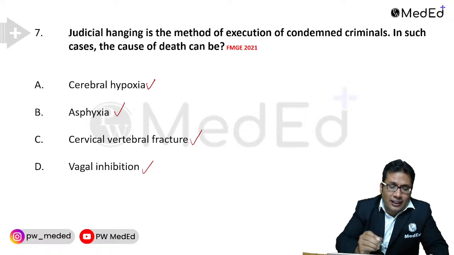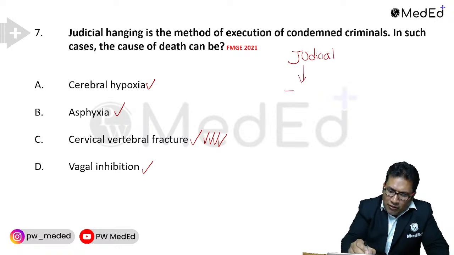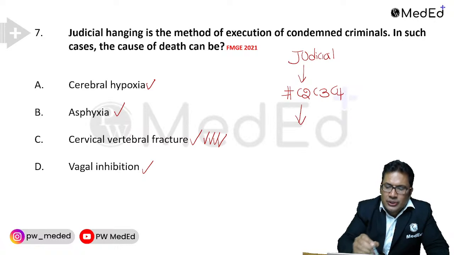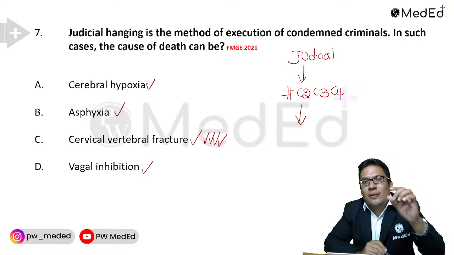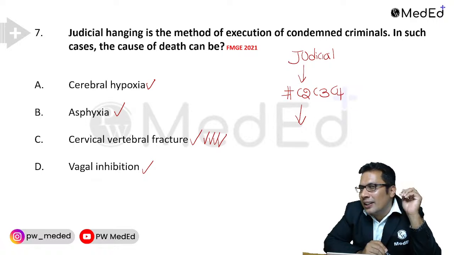According to Reddy, it is the cervical vertebra fracture. In judicial hanging there is a fracture of C2, C3, C4. When there is a fracture of C2, C3, C4, there is separation of the brain stem from the underlying spinal cord that leads to sudden death.